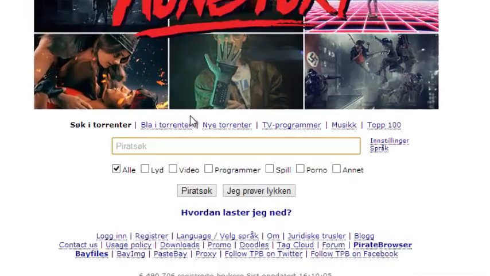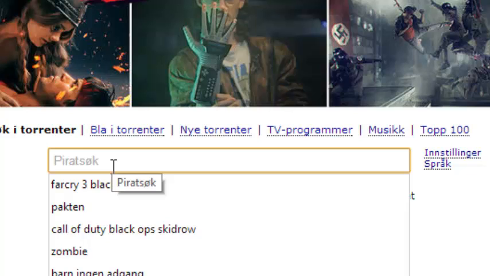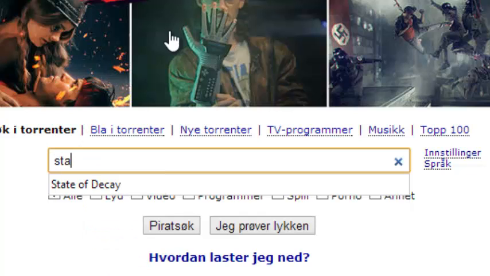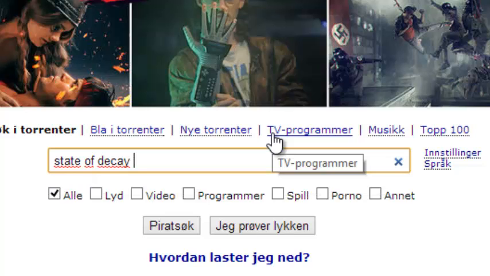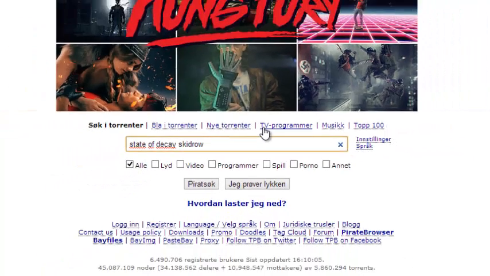We open up my website and search the Pirate Bay. And search State of Decay, State of Decay and Skid Row.